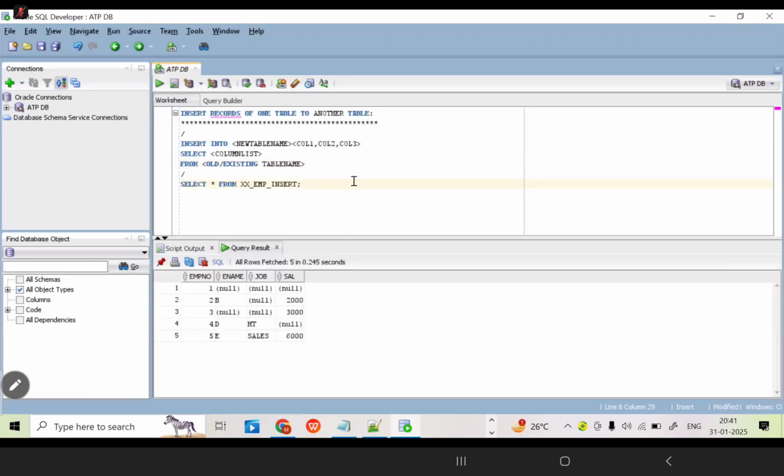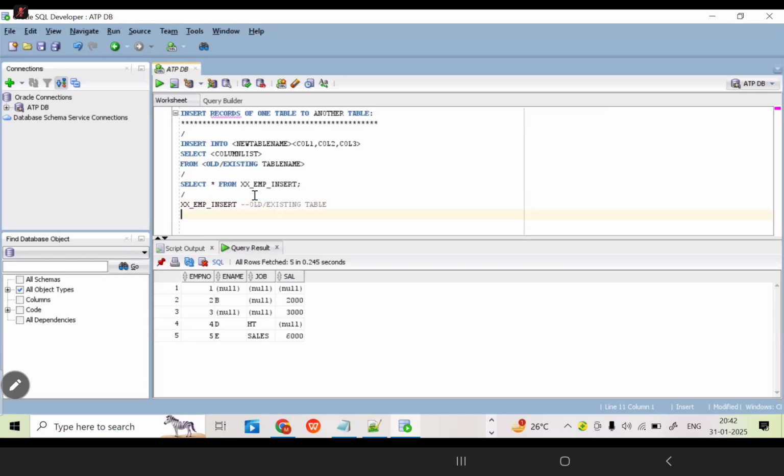Currently, you can tell me, for this table, how many records are there? How many columns and how many rows exist for this table as of now? 5 rows, 4 columns. It is present, correct? And this table is already present in the database as of now. Yes, this is the old table, or existing table. Both are the same.